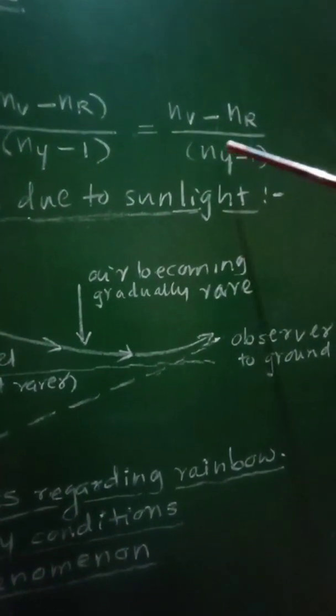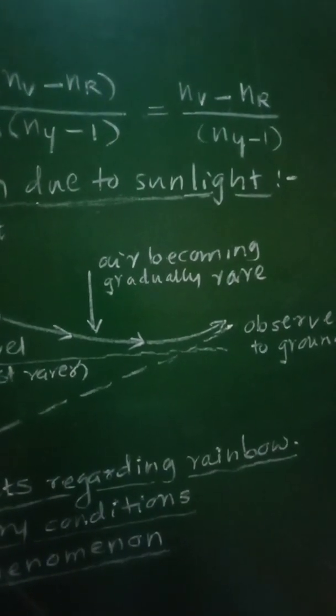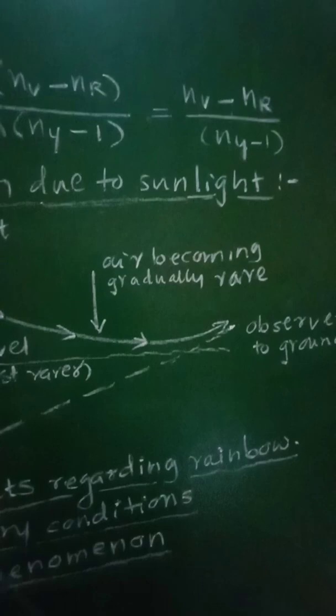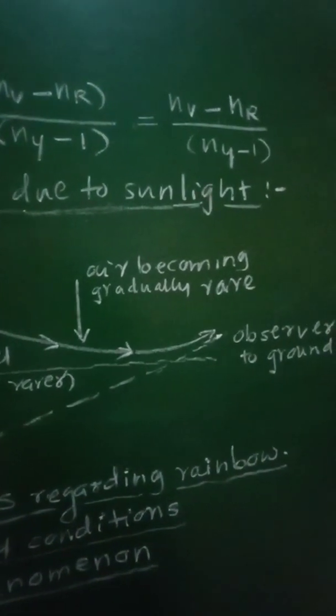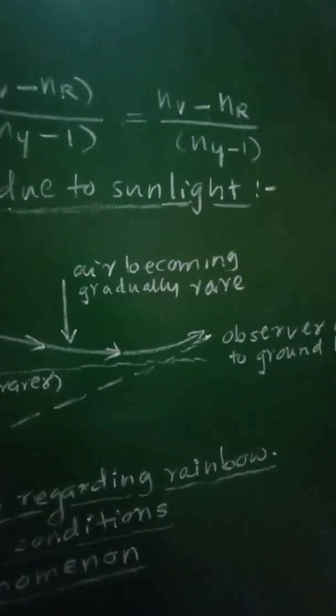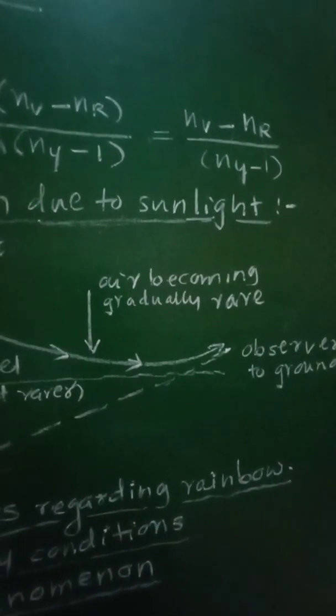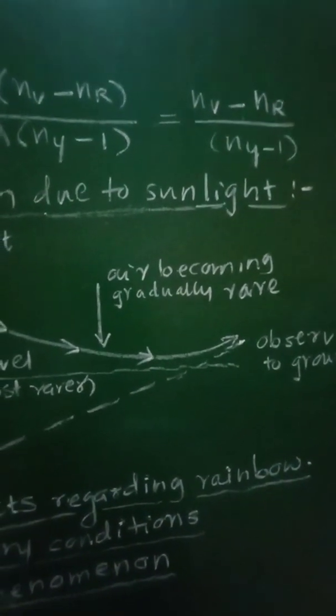Now from this relation, it is clear that as dispersive power is the ratio of similar quantities, that is the refractive indices, therefore it is unitless and dimensionless.